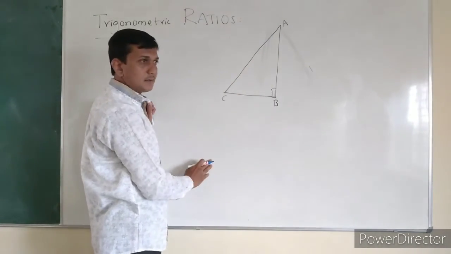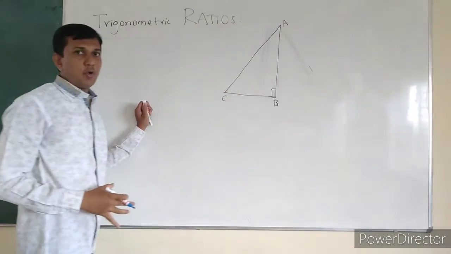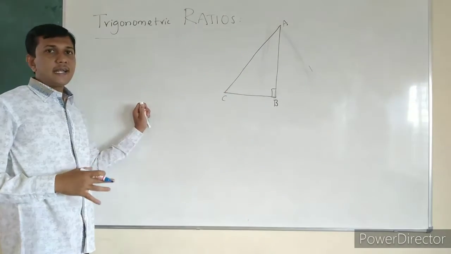So this is 90 degrees. So we first have to explore what the parts of this right angle triangle are.